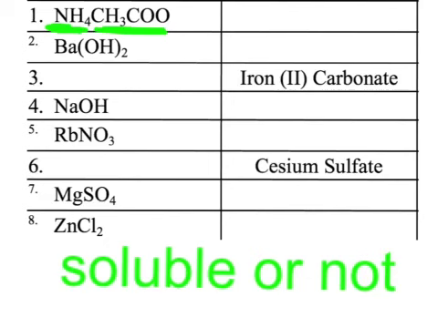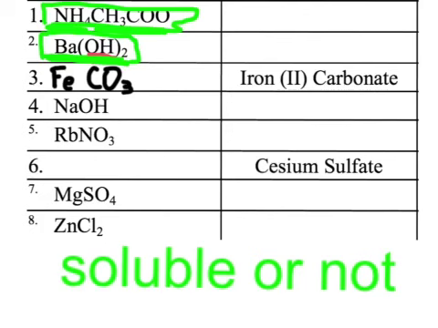What about barium hydroxide? Soluble or not? Well, we have a rule that says hydroxides do not dissolve, but barium hydroxide actually dissolves a little bit. So it is soluble. So we'll put a green box around the things that are water soluble.